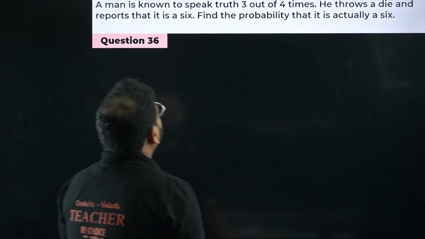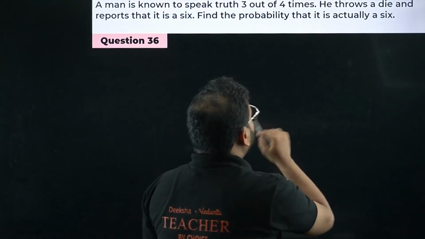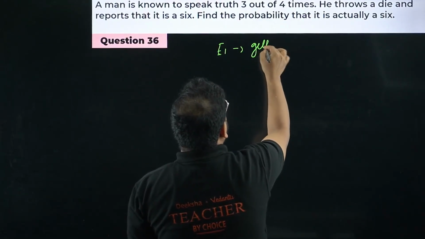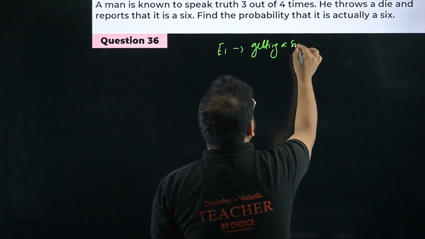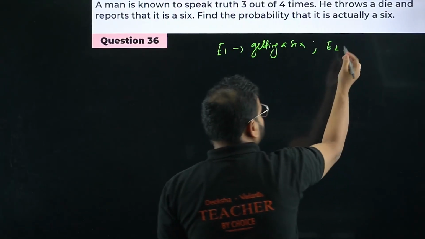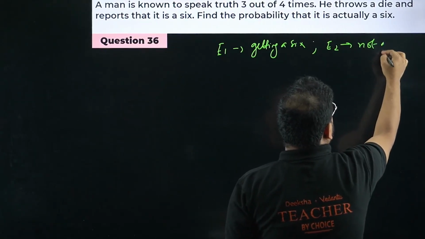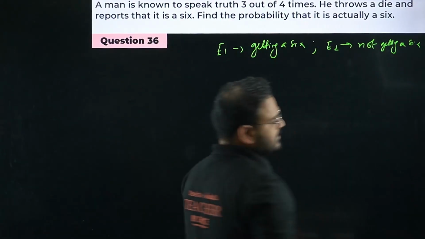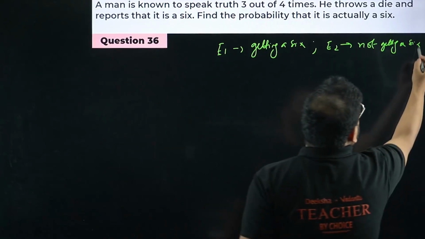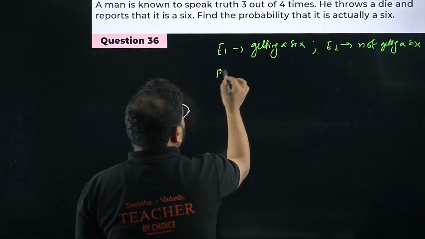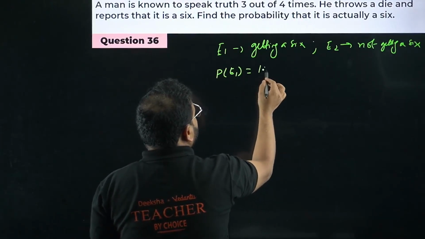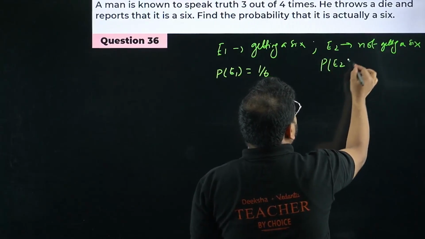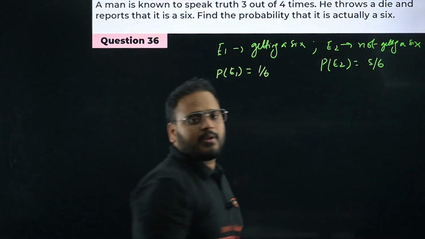Okay, very simple question. Let's take event E1 for getting a 6, and event E2 for not getting a 6. So the probability of the event E1 will be nothing but 1 out of 6 times, since we can get a 6 only one time, whereas the probability of the event E2 will be 5 by 6. Is that clear? Now what are they asking?